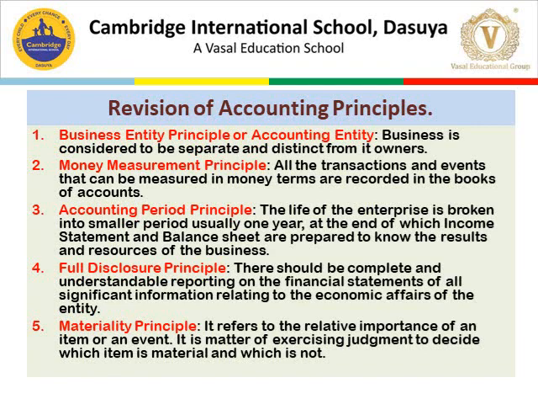As this principle says, something is material or important for some business and the same thing is not important for the other business. For example, if Reliance company purchases an asset costing rupees 1 lakh, it is not so material for the organization because it has a very huge capital investment.